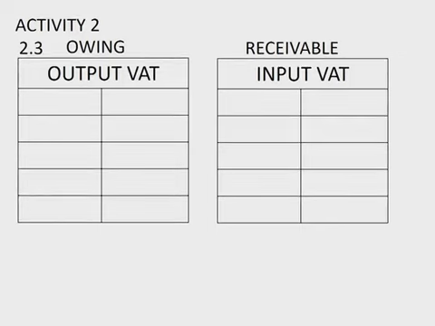And the input VAT is the VAT that we've paid already. So all we have to do, at the end, is offset the two figures to see, okay, this is how much I've paid and this is how much I'm supposed to pay. The difference will then just eventually be payable or receivable. So as it stands, it says we have to calculate the figures payable or receivable. So the figure that we need first of all will be the figure from the cash receipts journal. And we calculated that right at the beginning.